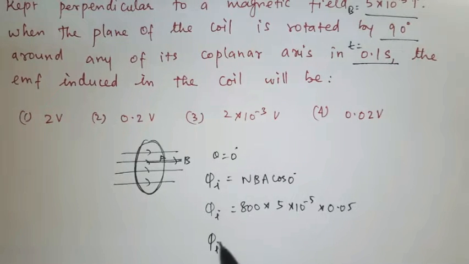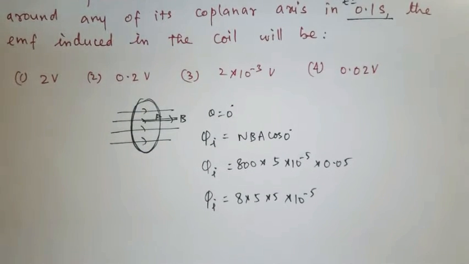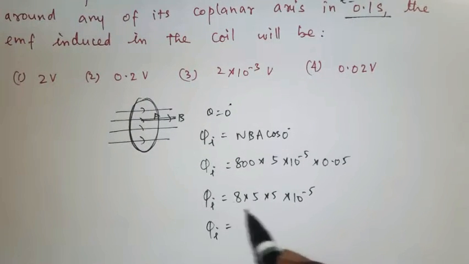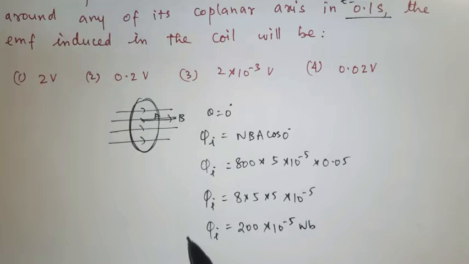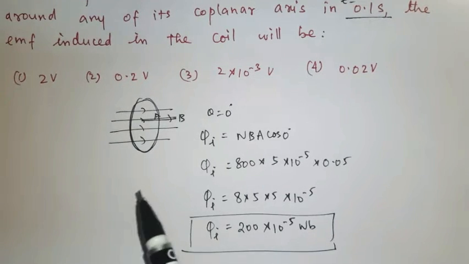So 800 into 0.05 will be 40, 40 into 5 into 10 power minus 5. If you multiply, phi I will be 200 into 10 power minus 5 Weber. This is the initial magnetic flux linked with the coil.